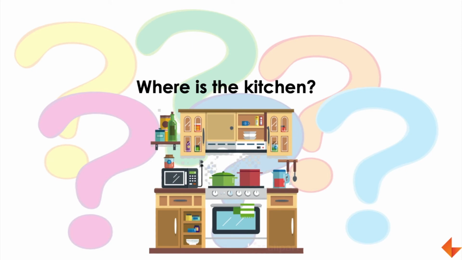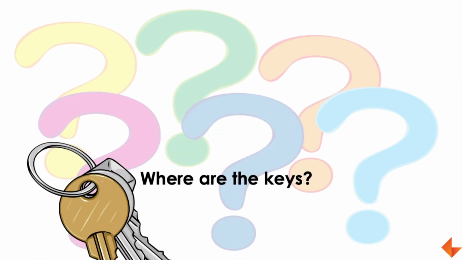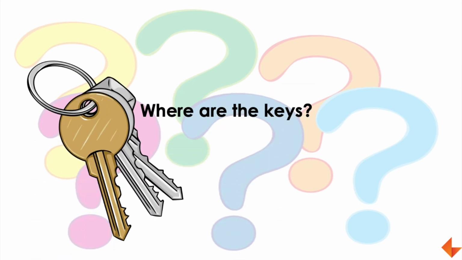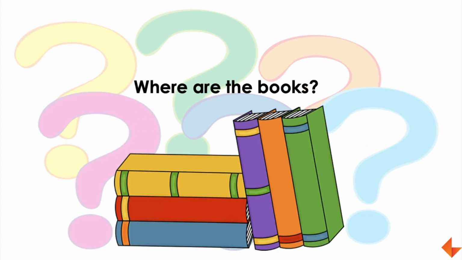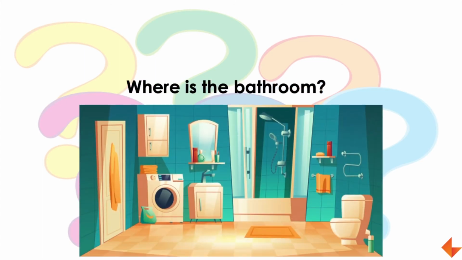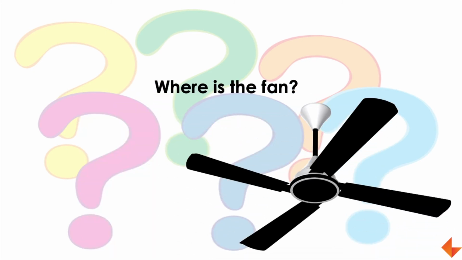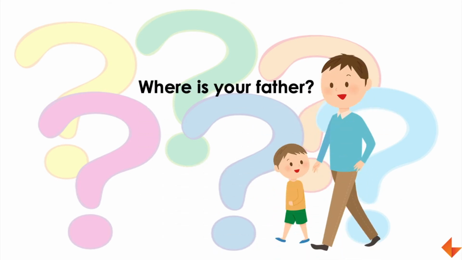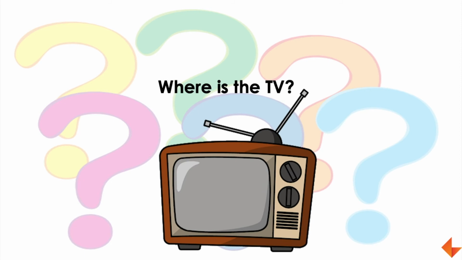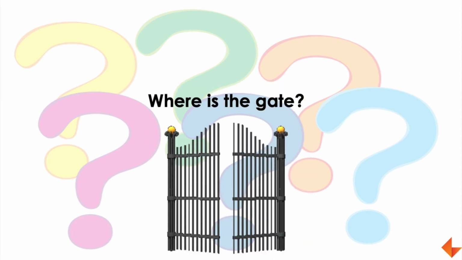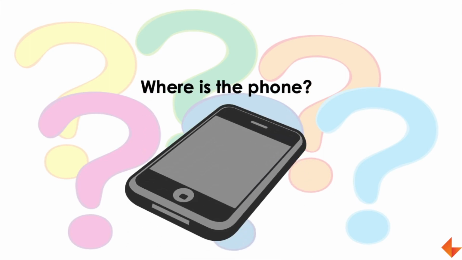Where is the kitchen? Where are the keys? Where are the books? Where is the bathroom? Where is the fan? Where is your father? Where is the TV? Where is the gate? Where is the phone?